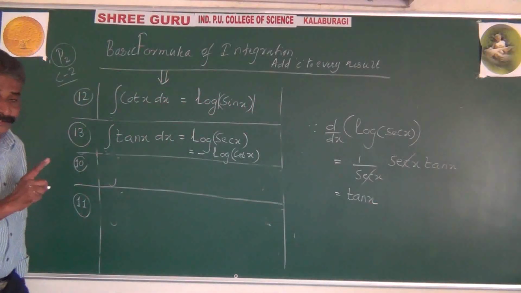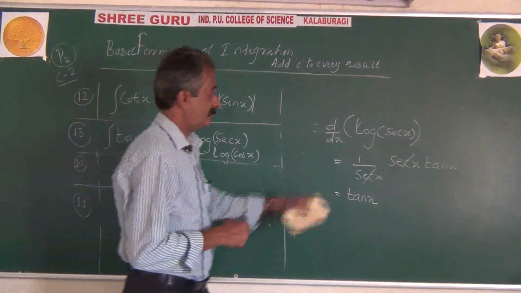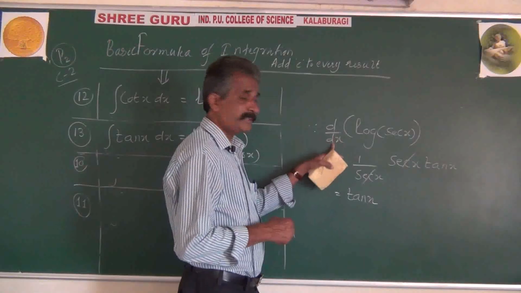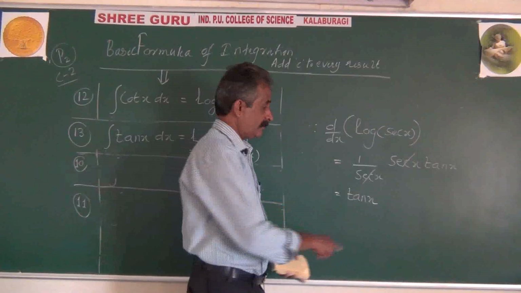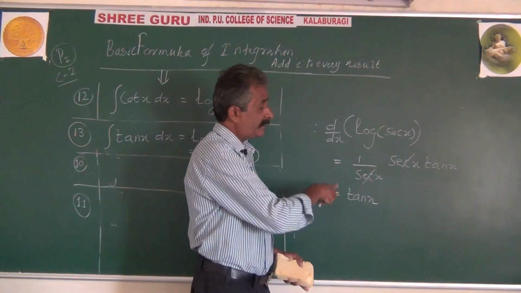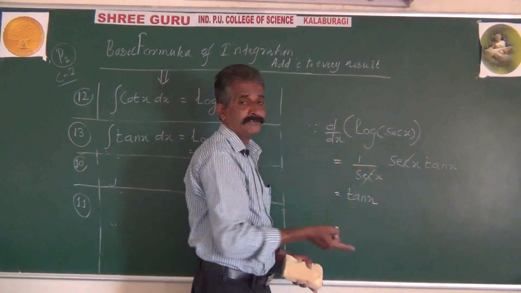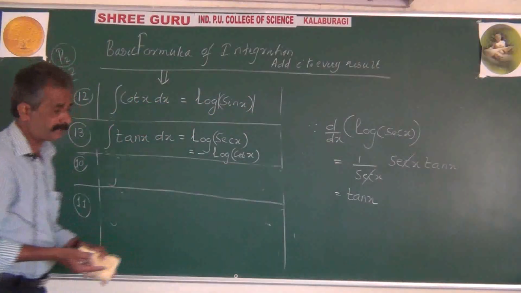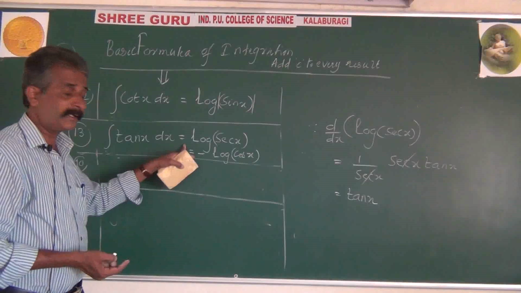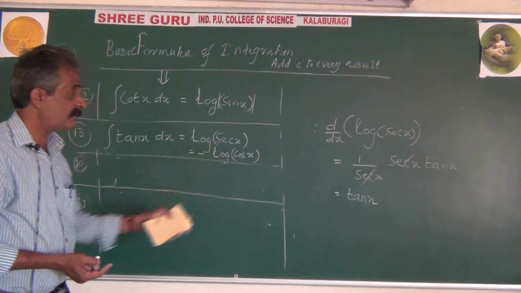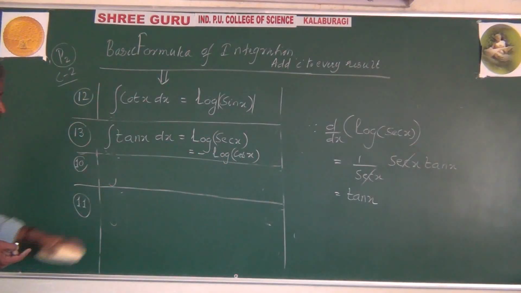Here observe the connection. When this function is differentiated, the answer is tan x. Reversely, when this function is integrated, the answer will be log of sec x, by the definition of integration. That's why integration of tan x will be regarded as log sec x or minus of log cos x.